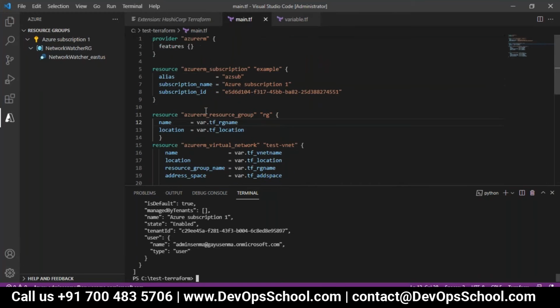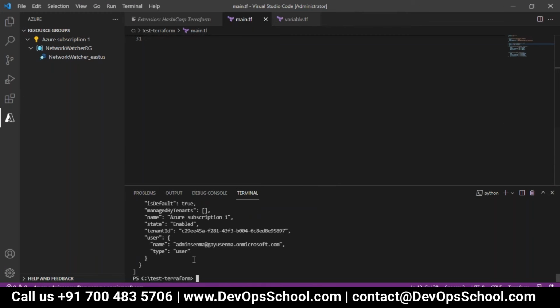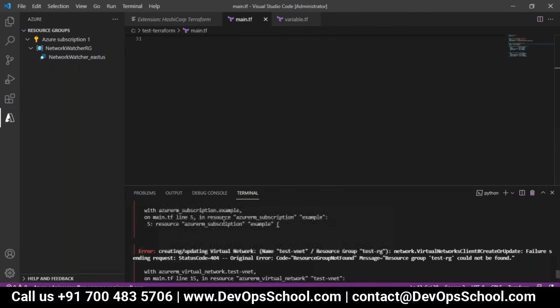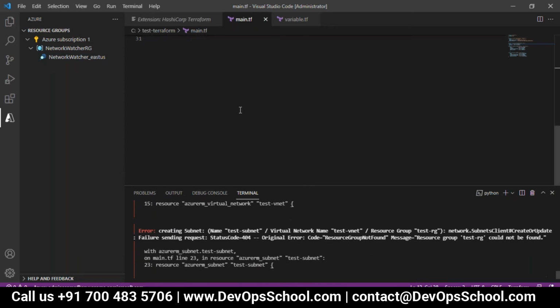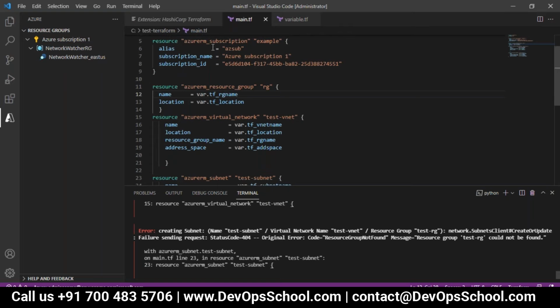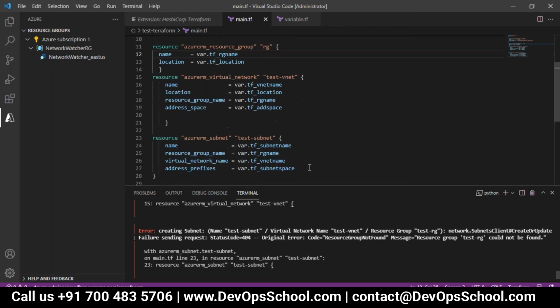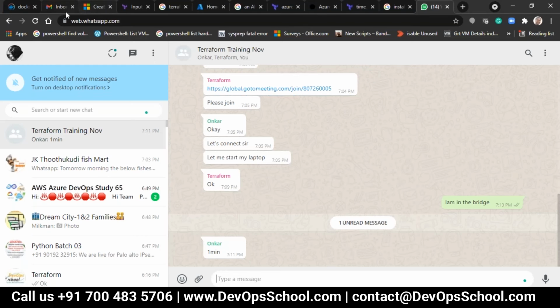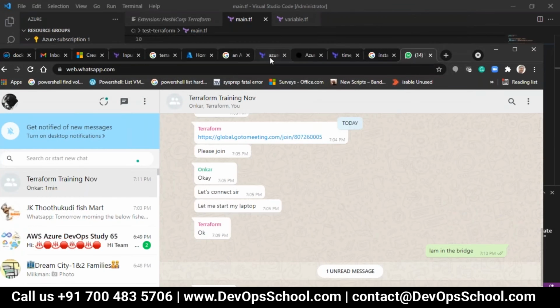I tried, and I was able to find out what the issue actually is. It is because I have to wait till the resource group is created. What happens is it is just like a waterfall: once this task is completed, it goes to the next step. So what we have to do is either create a dependency or a sleep. So this is what I was able to find out.